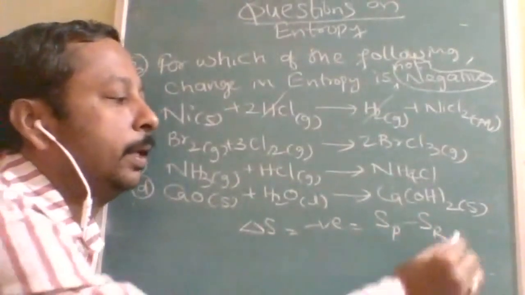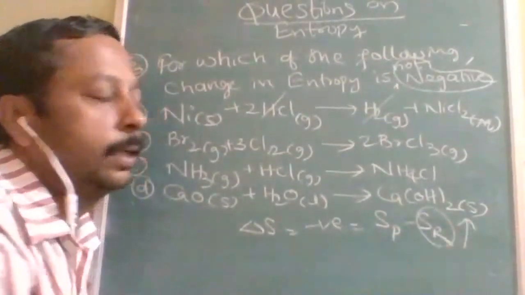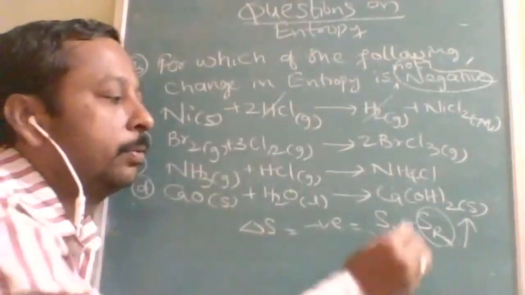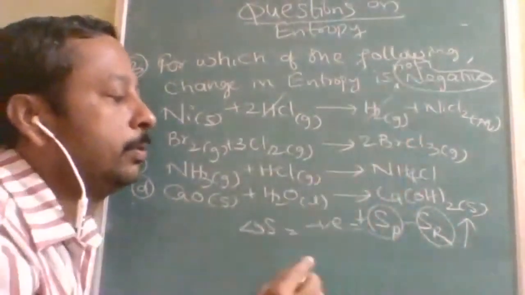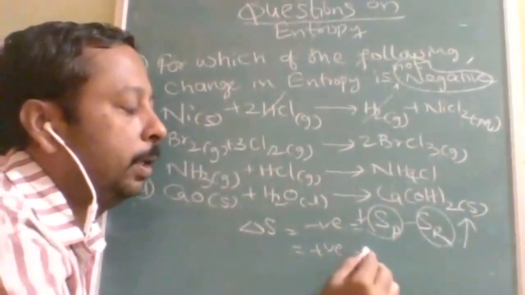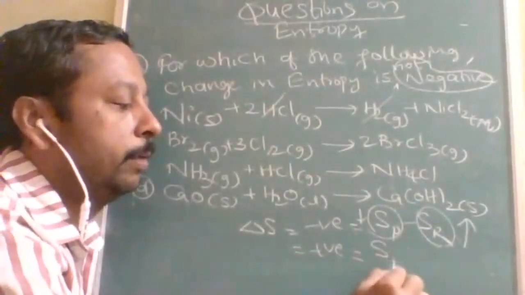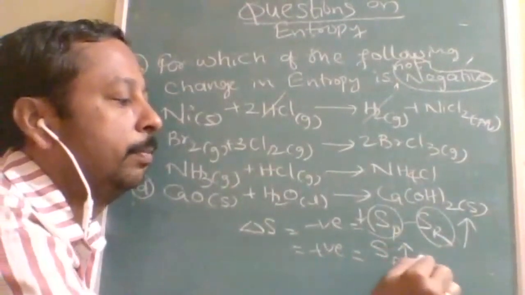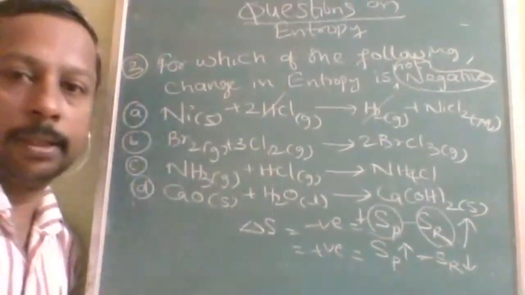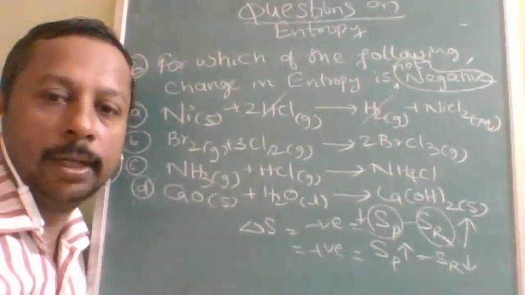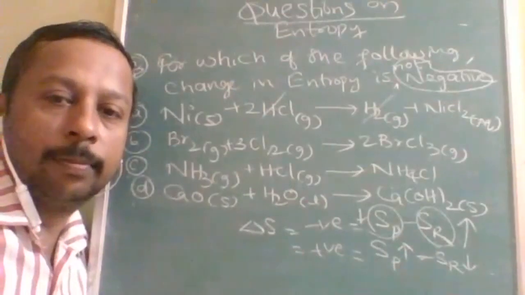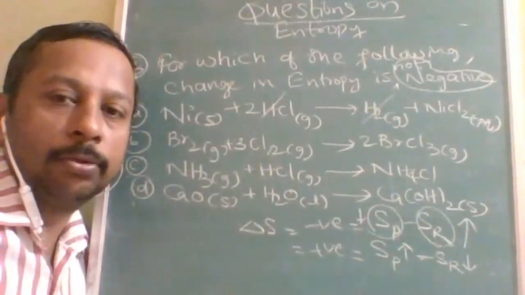To keep this negative, entropy of reactant should be more, so entropy of product should be less. But here it is not negative, so that means it is positive. To keep entropy positive, entropy of product should be more and entropy of reactant should be less. The question is about not negative, so the product entropy should be more.